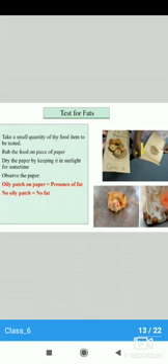Now study the test for fats. Take a small quantity of the food item to be tested. Rub the food on a piece of paper, then dry the paper by keeping it in sunlight for some time. Then observe the paper. If there is an oily patch observed on the paper, that means there is a presence of fat. If there is no oily patch on the paper, that means no fat is present.